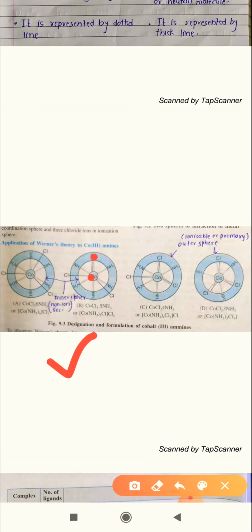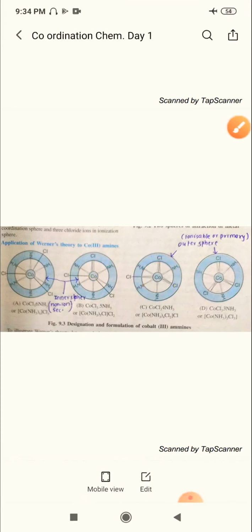Let's talk about the third example, [Co(NH3)4Cl2]Cl: Co(NH3)4Cl2 in square bracket, and outside the square bracket 1 chlorine atom is there. That means in the outer sphere only 1 chlorine atom is there, and in the inner sphere 4 ammonia molecules are there, 1, 2, 3, 4. The 2 chlorine atoms present in the inner sphere satisfy both primary as well as secondary valency.